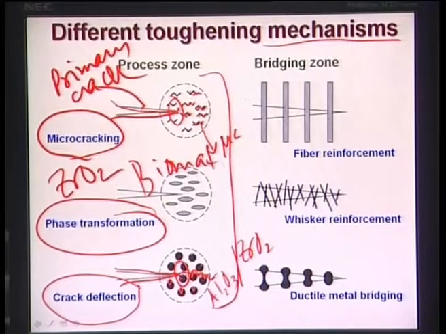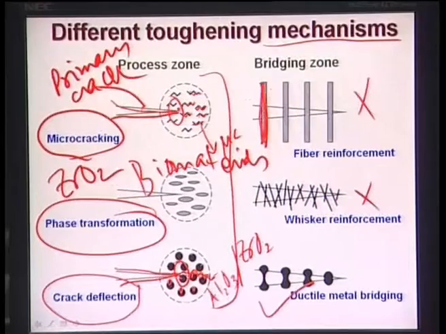Now, coming to the other aspects, that is the bridging zone, whisker reinforcement, the ductile metal bridging. This is somewhat important for your biomaterials, but not this one and not this one. I will explain to you what it is, and then subsequently I will explain to you why it is not relevant for biomaterials. Now, whisker reinforcement. Now, the next thing is the fiber reinforcement. Fiber means it is a long fiber which has a larger aspect ratio. Aspect ratio means here this length to diameter ratio is much higher. Particulate means it is a smaller aspect ratio, the smallest aspect ratio.